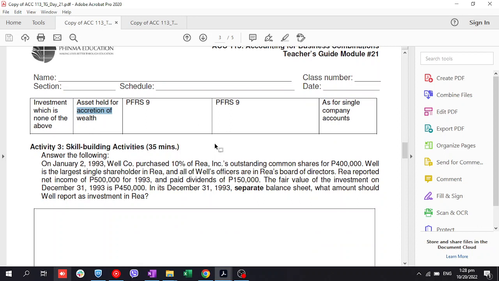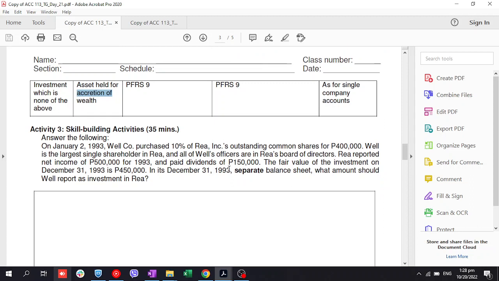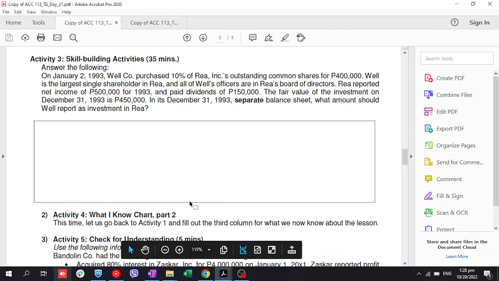Answer the following. On January 2, 1993, Well Company purchased 10% of Rhea's outstanding common shares for 400,000. Well is the largest single shareholder in Rhea and all of Well's officers are in Rhea's board of directors. Rhea reported net income of 500,000 for 1993 and paid dividends of 150,000. The fair value of the investment on December 31, 1993 is 450,000. In its December 31, 1993 balance sheet, what amount should be reported as investment in Rhea?